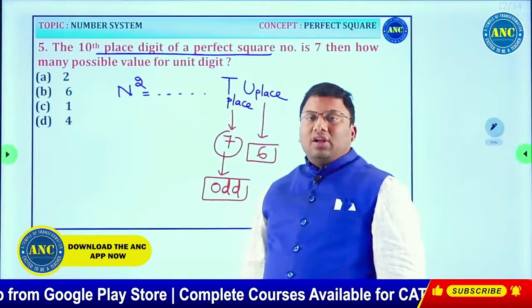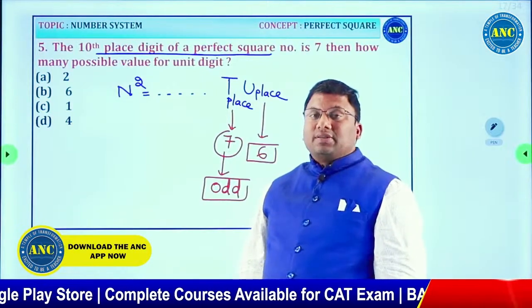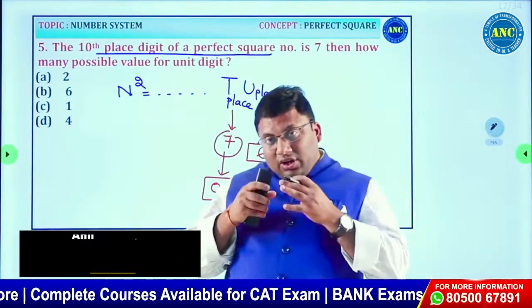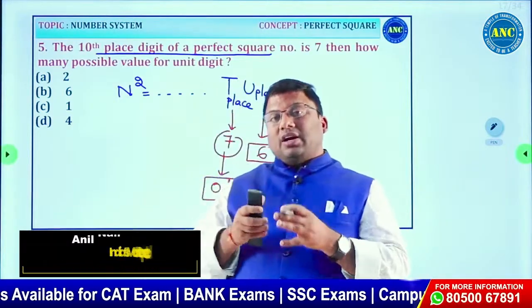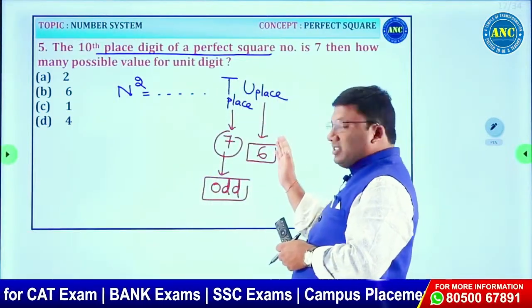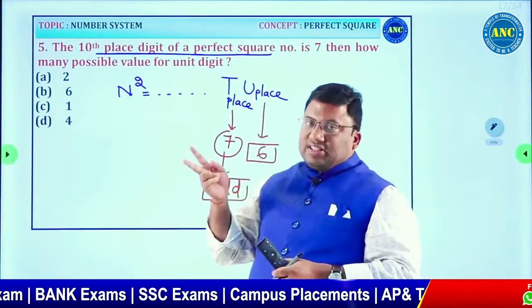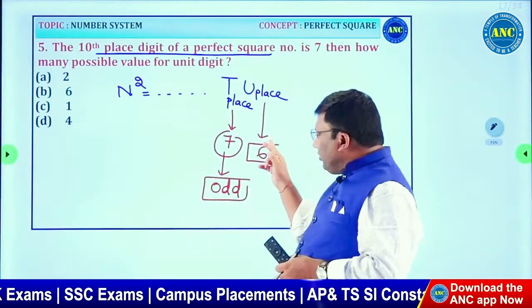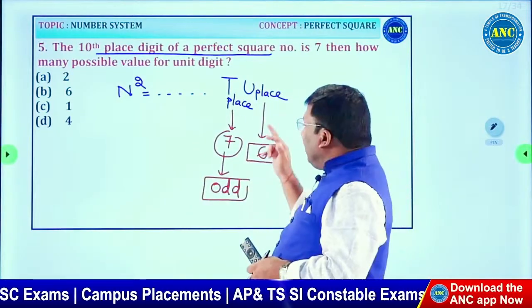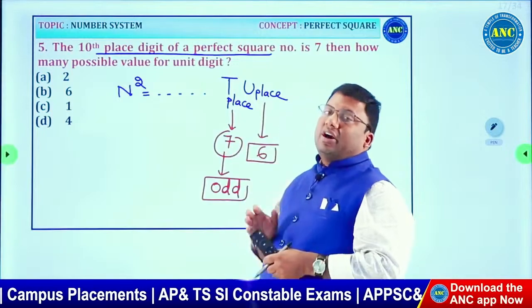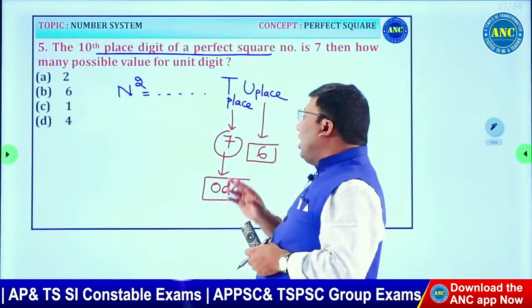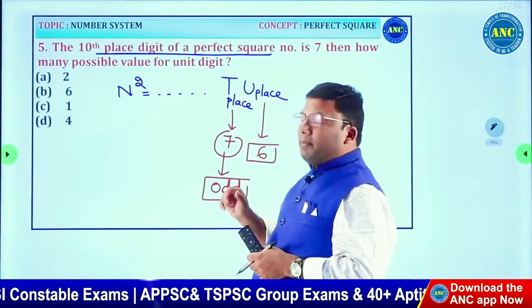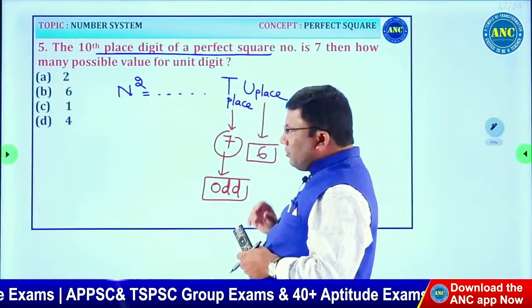Are you all with me? Right? Units place has to be 6. You need to know that concept. For a number to be a perfect square, if the units place is 6, both the conditions are true. If the units place is 6, tens place has to be odd. Or if the tens place is an odd number, units place has to be 6.